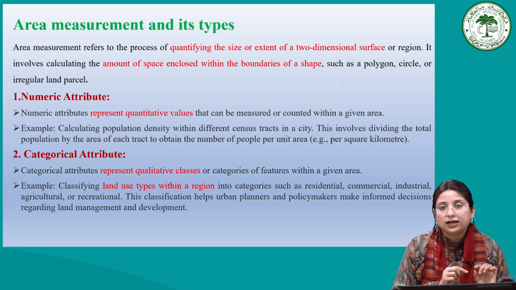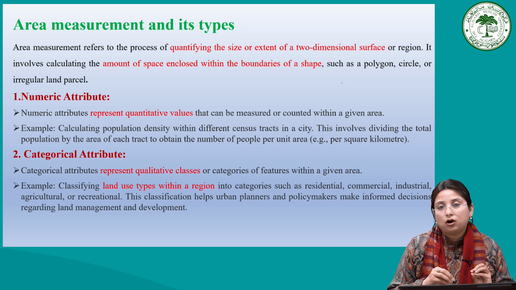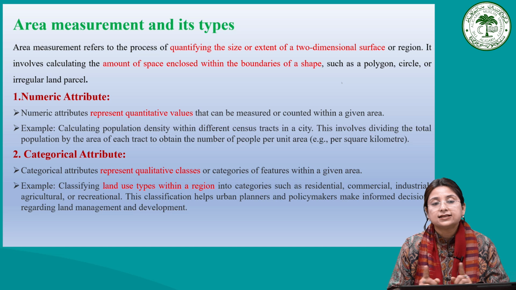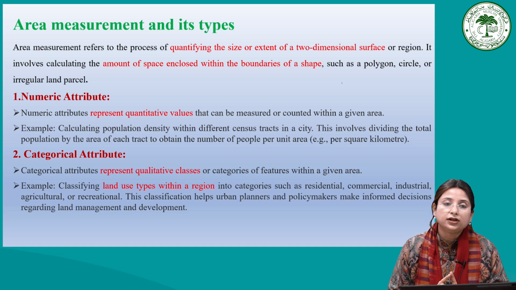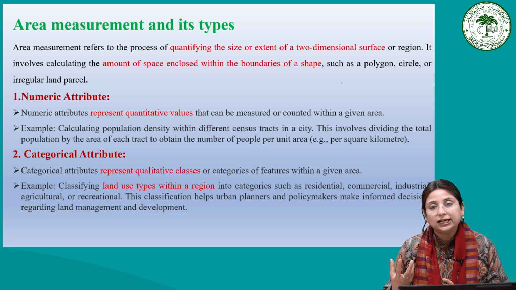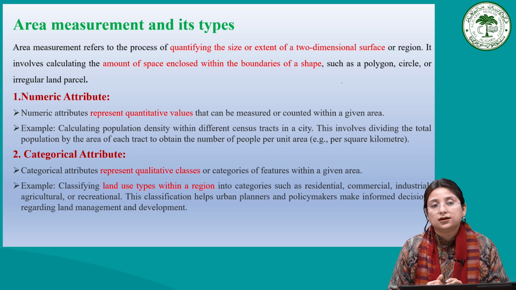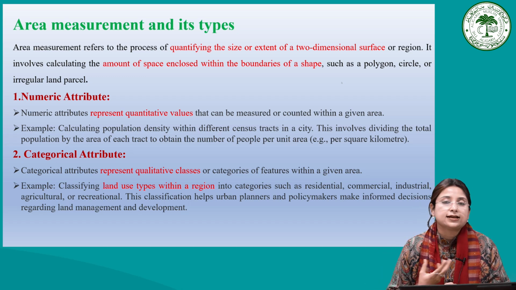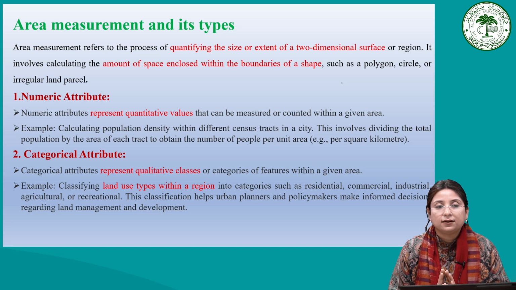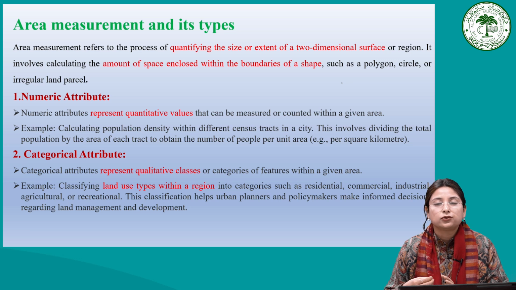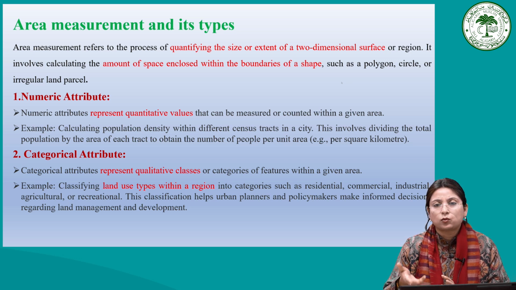So if we are talking about area, it is the quantification of the size of any two-dimensional object, where we quantify the amount of space that is enclosed in a particular boundary or shape, maybe a polygon, maybe a circle, or an irregular land parcel. So this is area measurement, and it has different types of measurement: numeric attribute, categorical attribute, ordinal attribute. We will discuss them one by one.